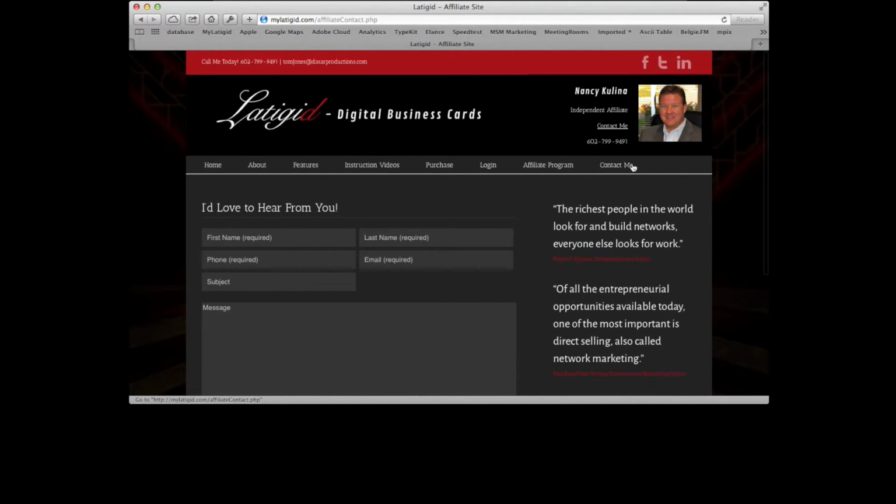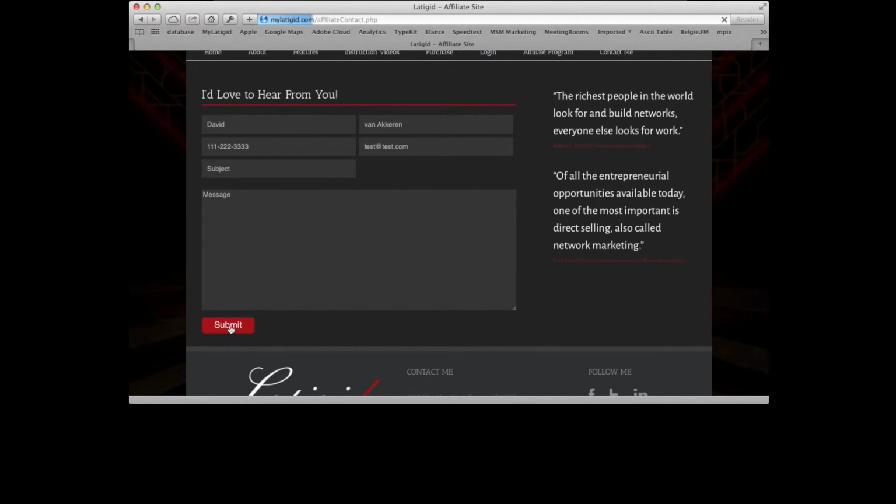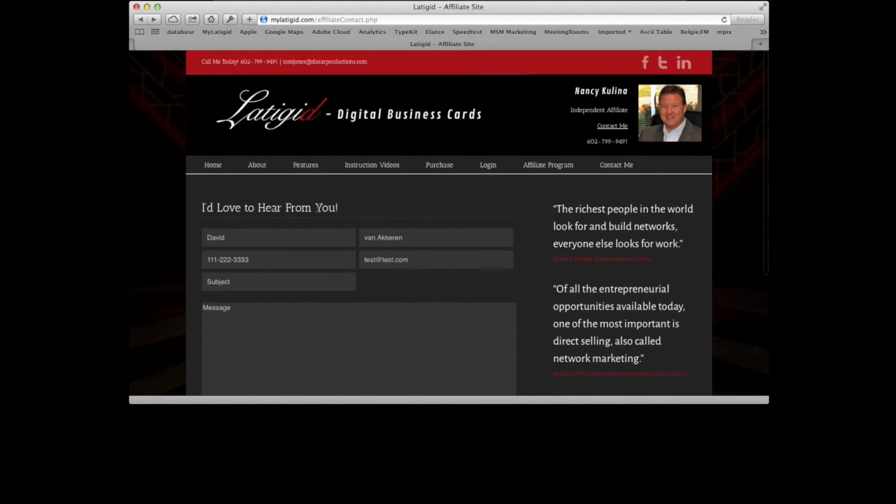Also, when somebody fills this out, I'm just going to use my own credentials here, and there's the phone number, and the email is required, and we'll just leave subject and message, and I click submit. Sorry about that. If that's something that we're working on, we're actually going to fix that. This email gets sent out to you because it's your website.